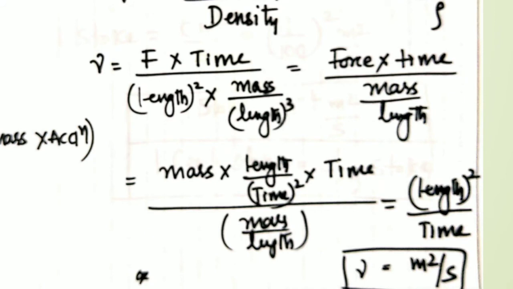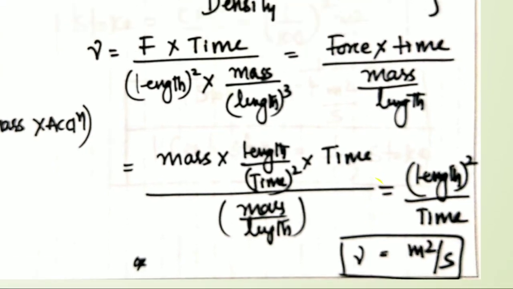mass into acceleration. Acceleration again has units of meters per second square. Fine. So force can be elaborated as mass into acceleration. That is mass into acceleration, units is length divided by time square, into time divided by mass by length here.